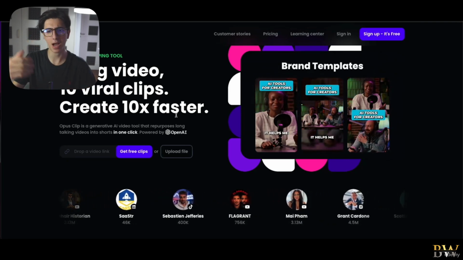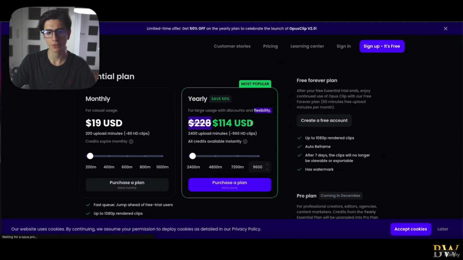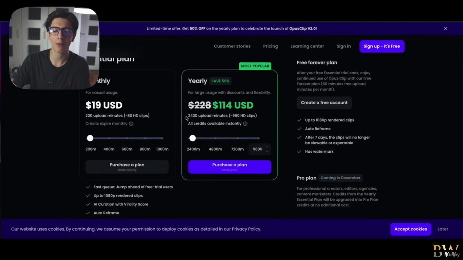That being said, if you want to take the most advantage out of this tool, you can definitely pay, I don't know how much, let's see in the pricing. Actually, I think it's $100 a month or something. So it's yearly, it is $114 and it pretty much increases your upload minutes, right? So you can process more videos and more videos.